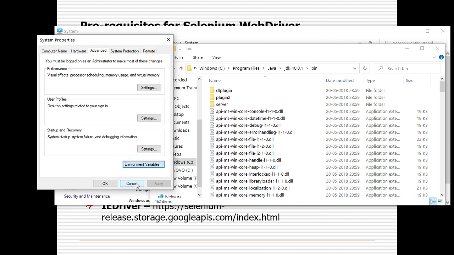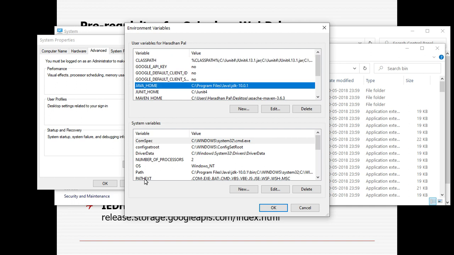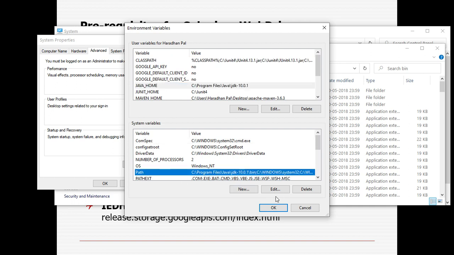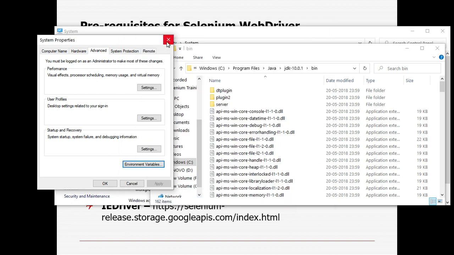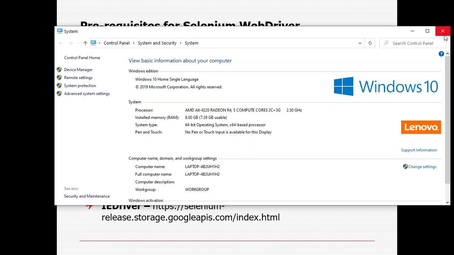Once you install Java, in the environment variables you need to add JAVA_HOME, and in the system variables below you need to add the path till the bin folder. Only then can you install Java properly, otherwise a lot of problems can come. So that is the first thing.